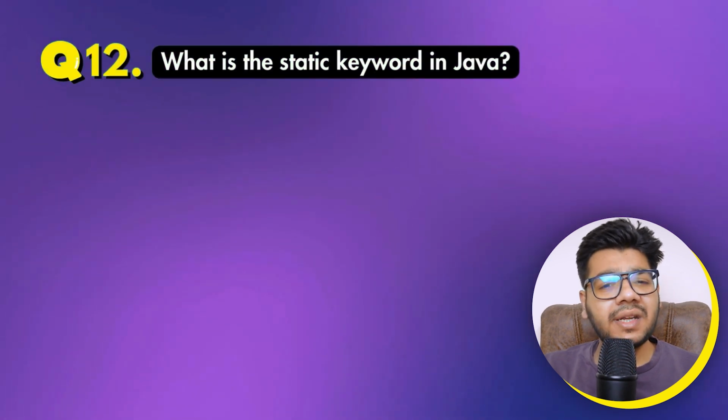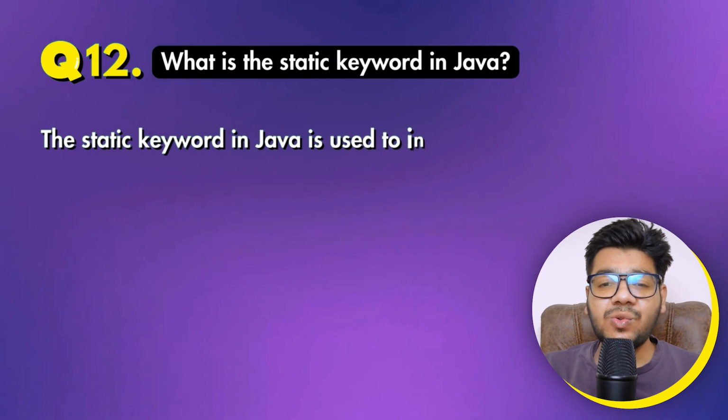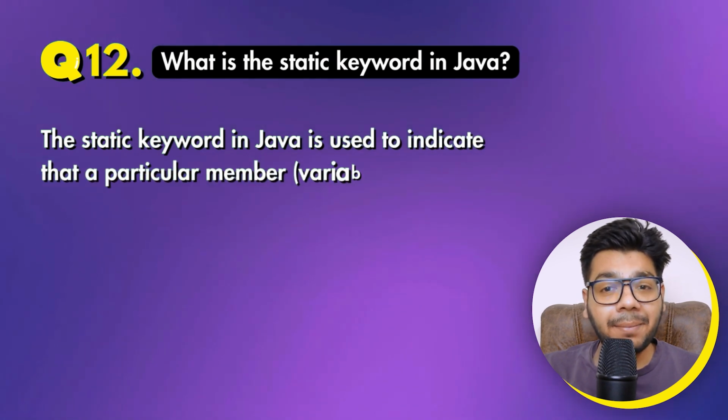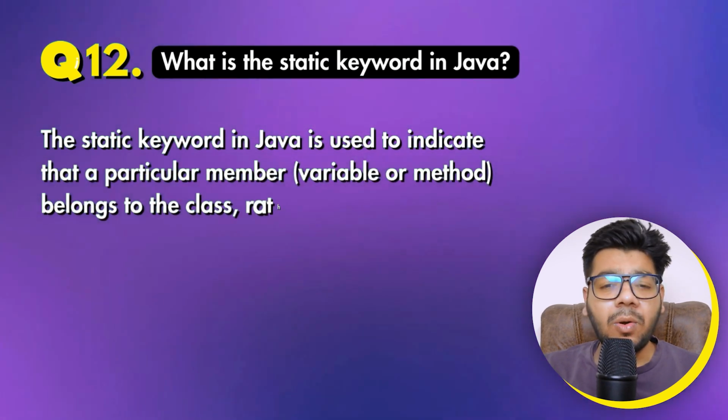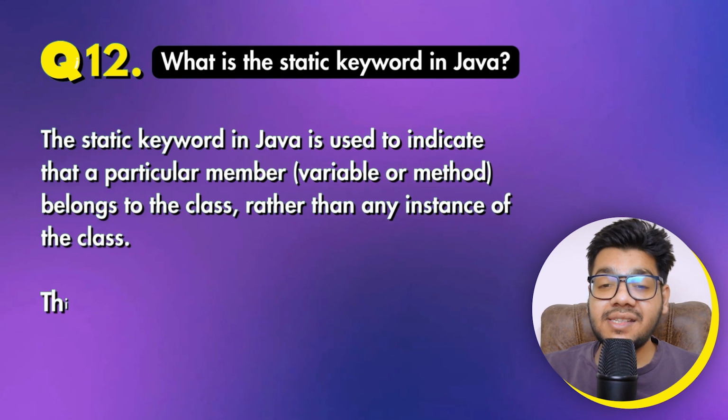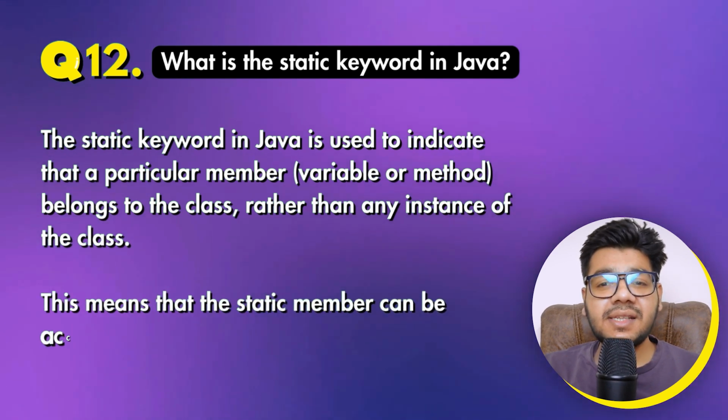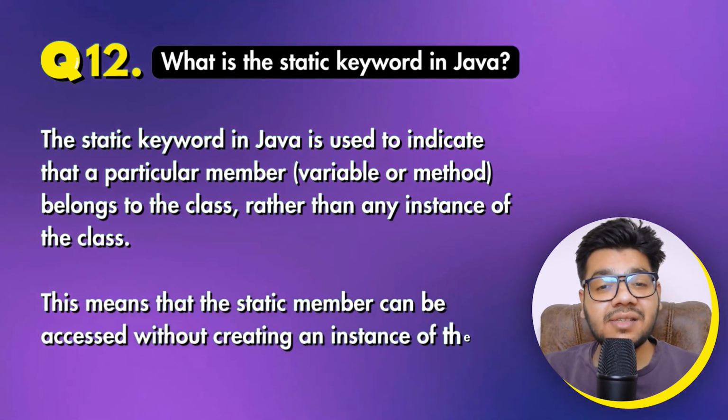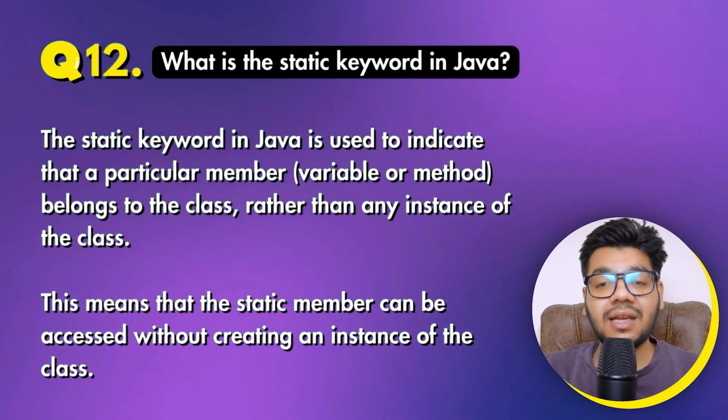Question 12 is, what is a static keyword in Java? The static keyword in Java is used to indicate that a particular member, variable or method belongs to the class rather than any instance of the class. This means that the static member can be accessed without creating an instance of the class.